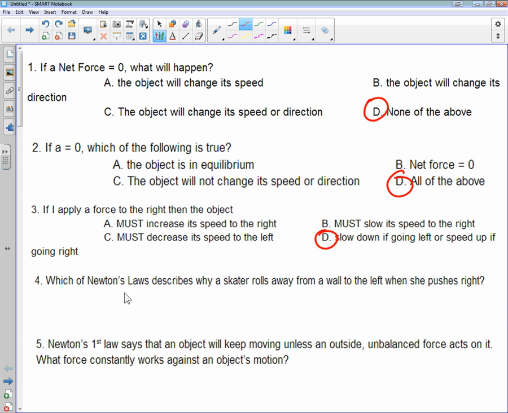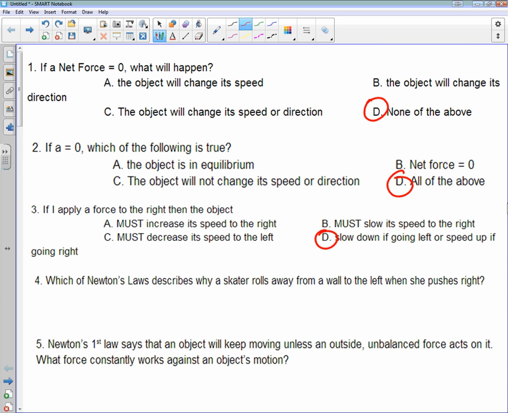Number 4, which of Newton's laws describes why a skater rolls away from a wall to the left when she pushes right? So there's actually 3 laws, right, for Newton. The first one is the inertia law. And that one says that an object will continue doing whatever it's doing, whatever motion it has, unless an unbalanced force acts on it. So the way we can think about this is very simple.